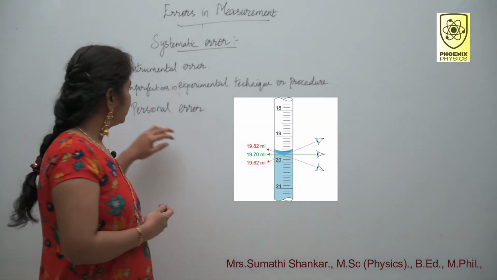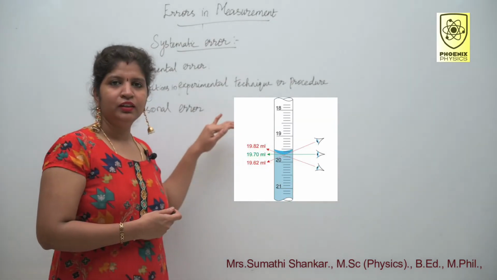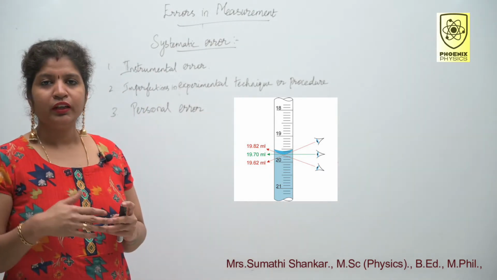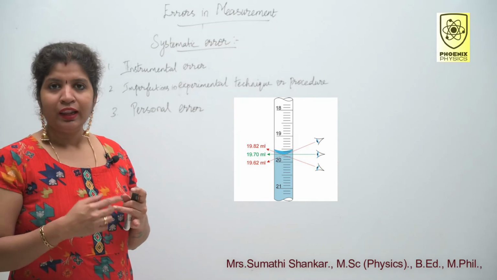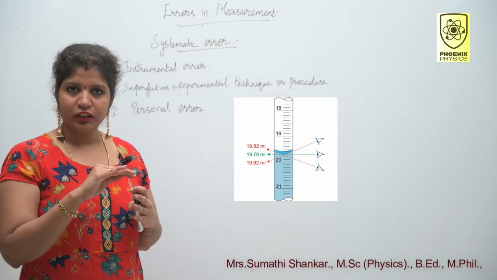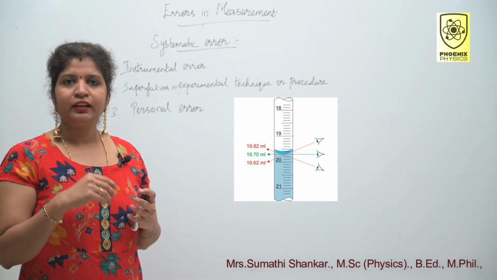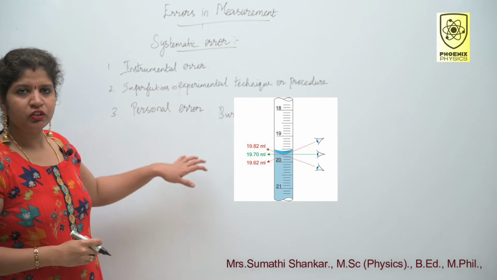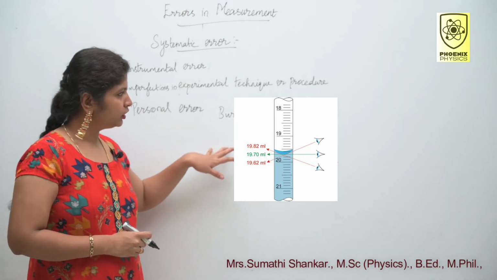Third one is personal error. These errors arise due to an individual bias, lack of proper arrangement of the instrument, then carelessness while taking readings. Here I am going to measure the water level in a burette.